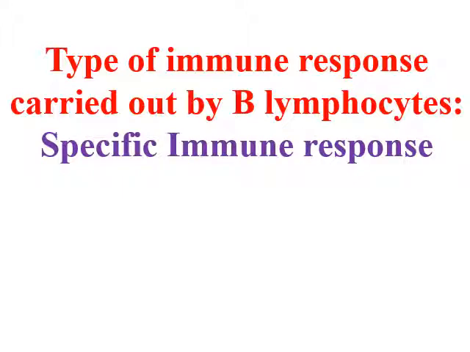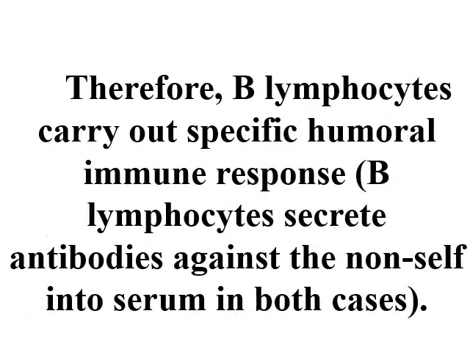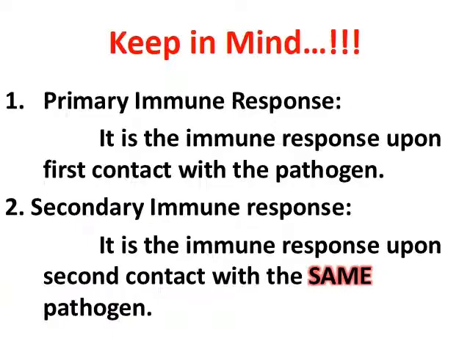What do we call the name of the immune response carried out by B lymphocyte? It is called the humoral immune response. So B lymphocytes carry out a specific humoral immune response where they secrete what are known as antibodies. They are called antibody secreting cells against the non-self into serum in both cases. Keep in mind, primary response, secondary response.